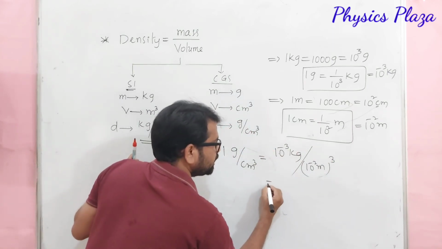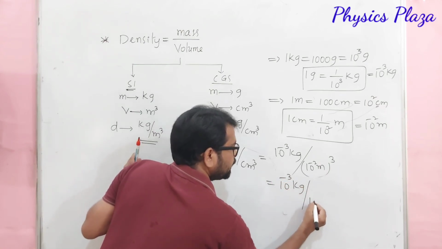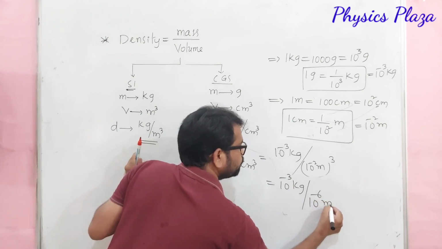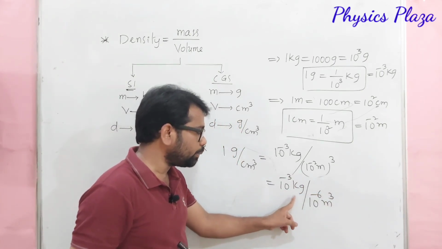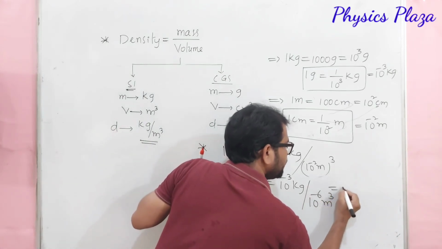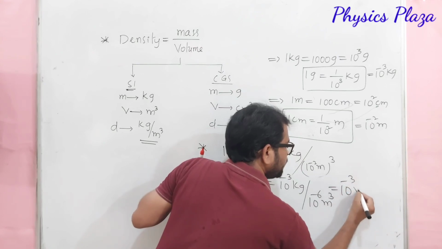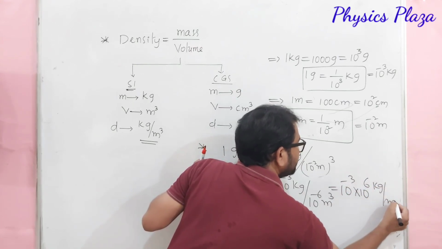Then it will be how much, dear children? 10 power minus 3 kg per 10 power minus 6 meter cube. Children, here 10 power minus 6 is taken to the numerator. It will become 10 power plus 6. So it will be 10 power minus 3 into 10 power 6 kg per meter cube.